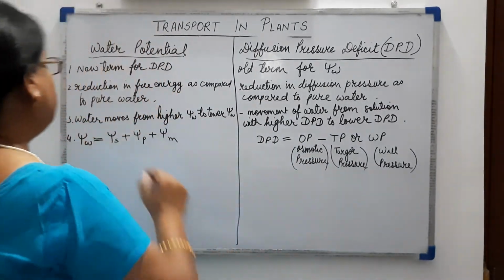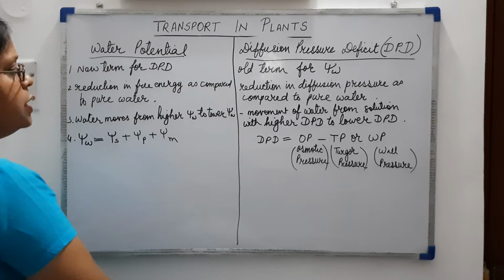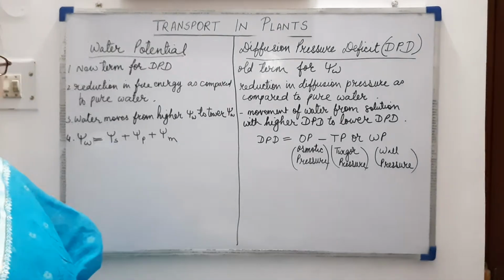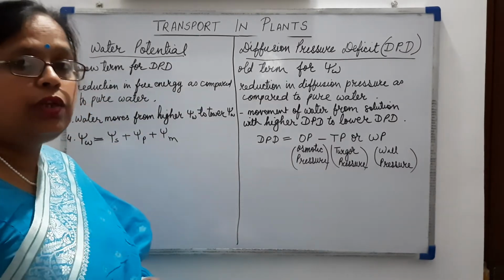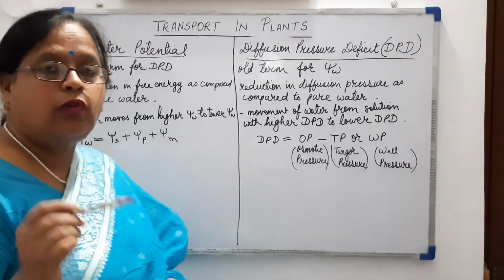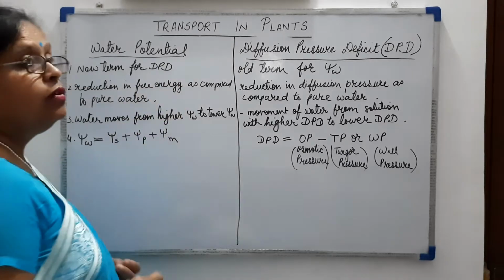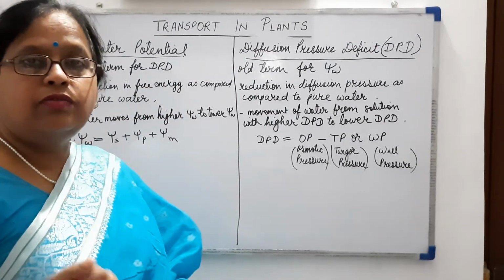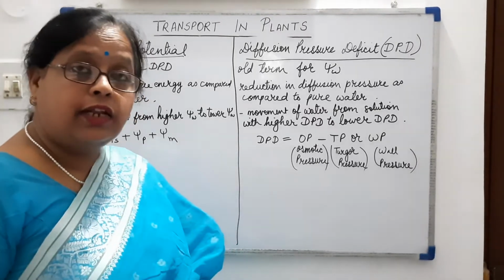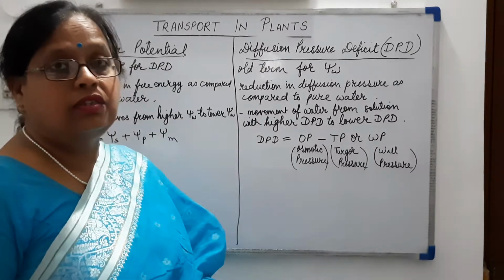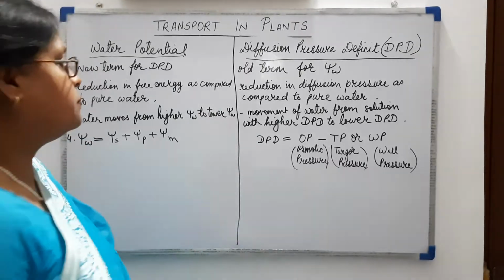Then water potential is due to reduction in free energy as compared to pure water, meaning when by the addition of solute molecules the free energy of water is reduced, that is called the water potential. Meaning when solute molecules are added to pure water, the free energy of the pure water reduces, and this reduction is called the water potential.